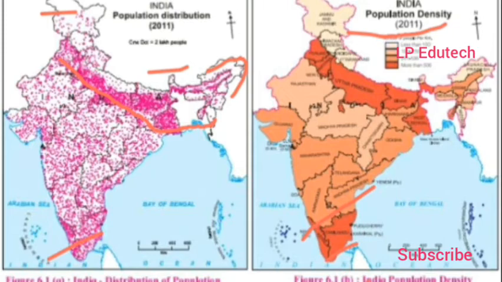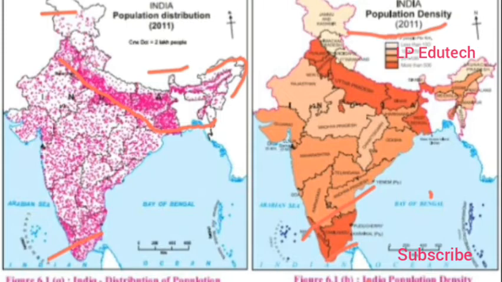The more dark is 251 to 500 people living, and more than 500 people living per square kilometer is shown in dark chocolate, brown color. With the help of these colors, tints and shades, we can study it properly.